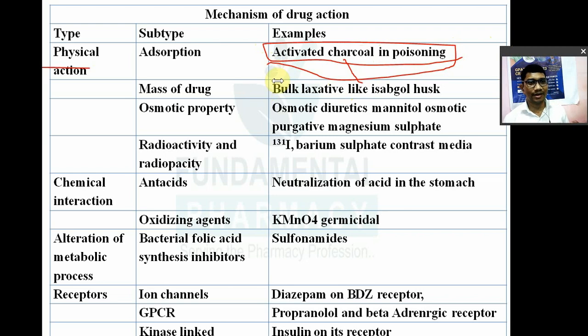If you have taken poison, then after that you are given charcoal first of all. Charcoal will adsorb the unabsorbed poison and prevent its absorption into the systemic circulation. So charcoal acts by its physical action.